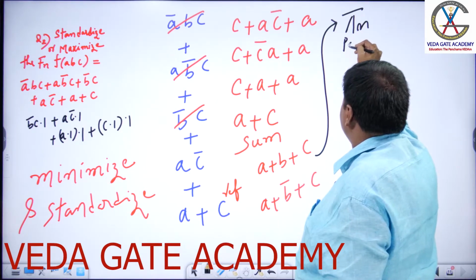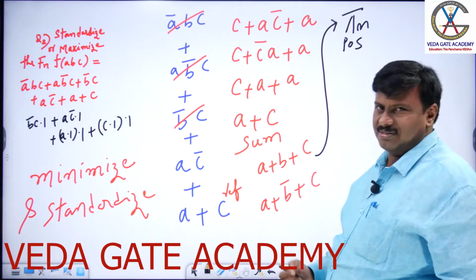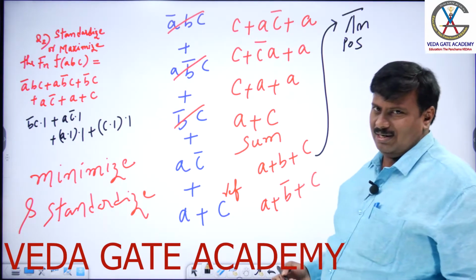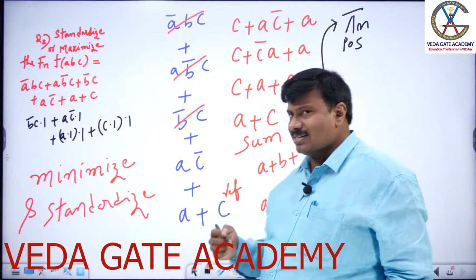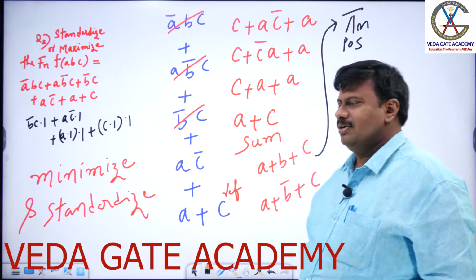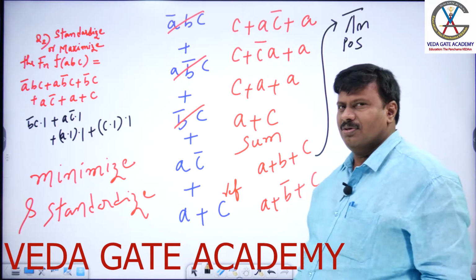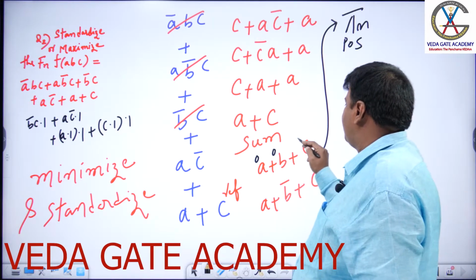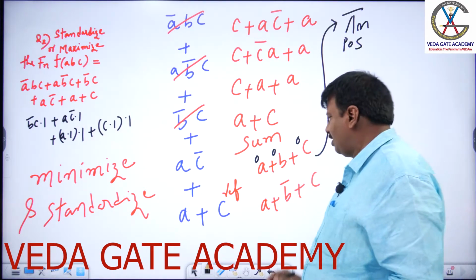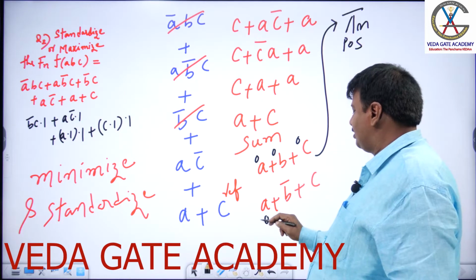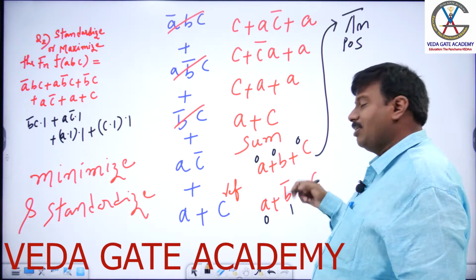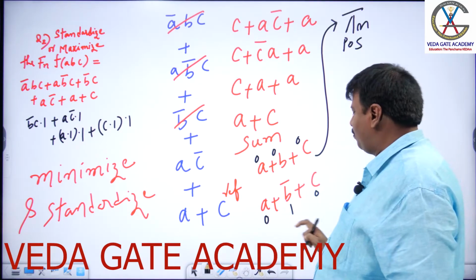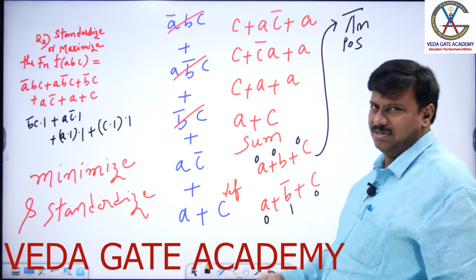Product of sums. Product of max terms. And you remember, in Boolean algebra, every sum is made equivalent to 0. When a sum is made equivalent to 0, what is the value of these variables? 0 plus 0 plus 0. And what are the various variables? A, 0. B must be 1 because 1 bar must be 0. And C is 0. I repeat, 0 plus 1 bar plus 0 is equal to 0.